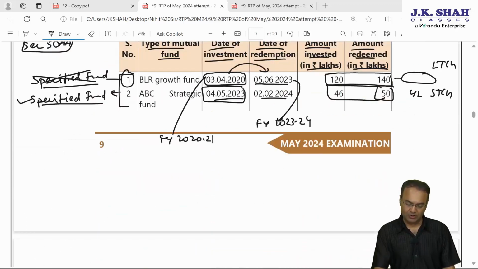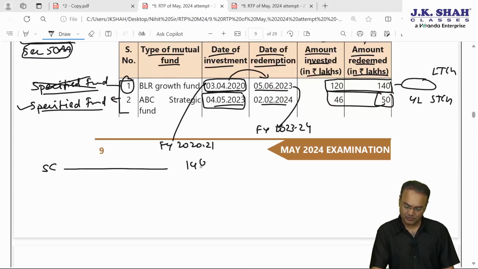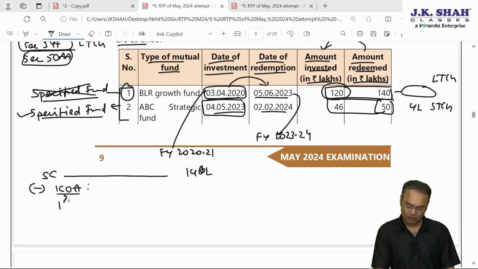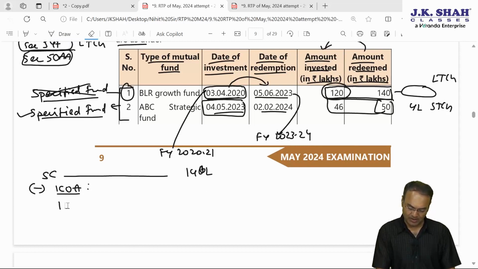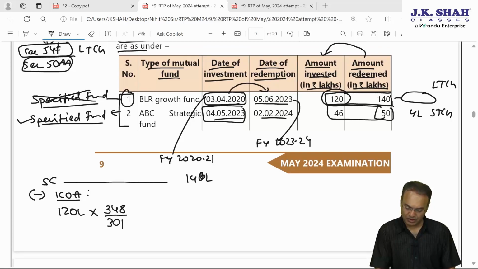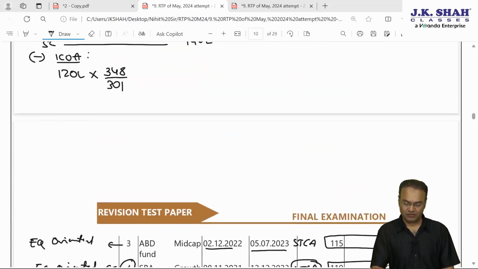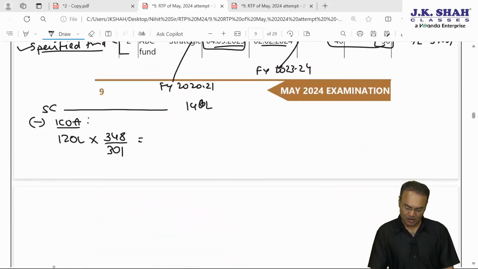So here sale consideration is 140 lakhs minus index cost of acquisition, which will be the cost of acquisition, 120 lakhs, multiplied by 348 divided by 301. 348 is the CII number of the current year, 301 is the CII number of the year of acquisition.